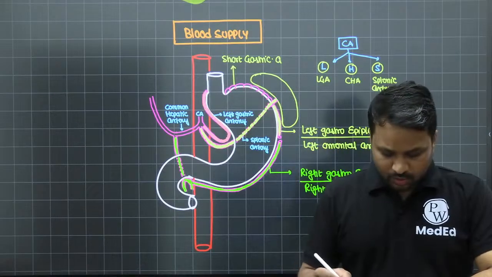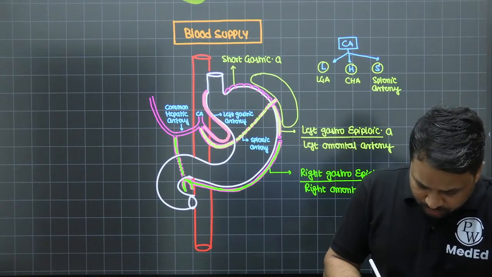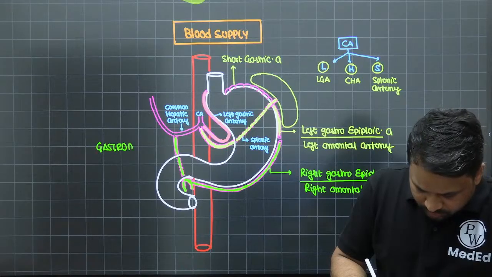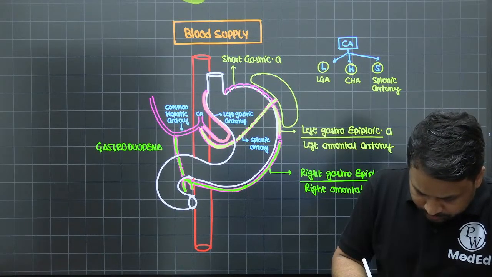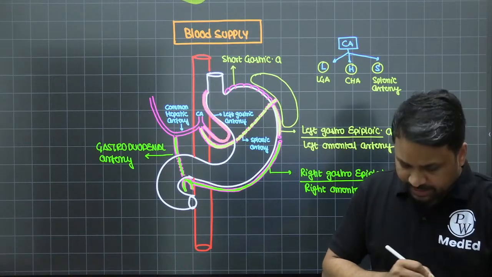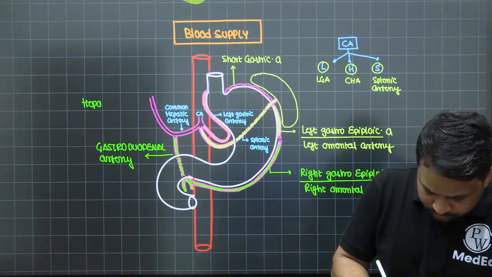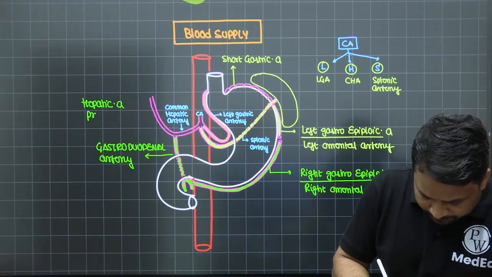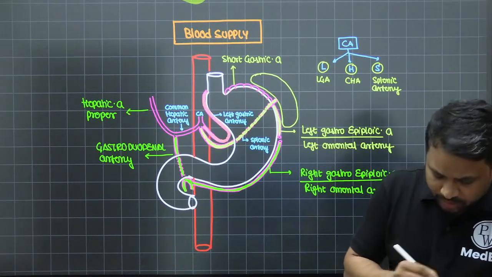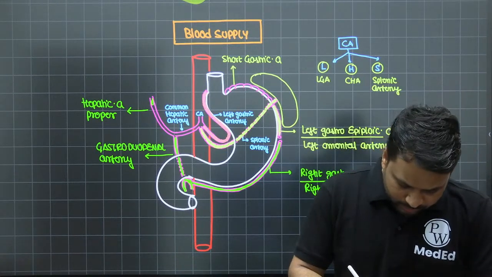Okay. Now here you can see the common hepatic artery is now divided into the gastroduodenal artery, and this is your hepatic artery proper.